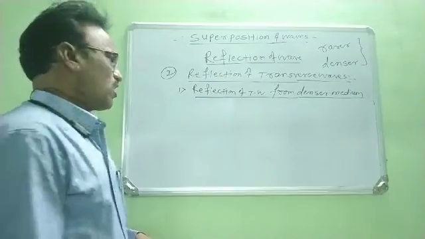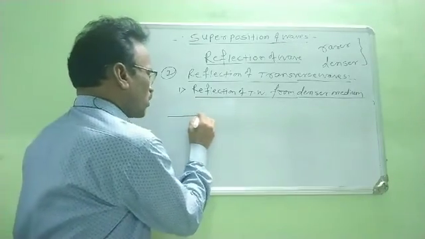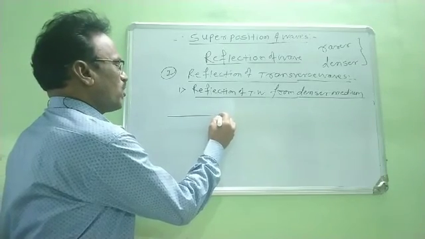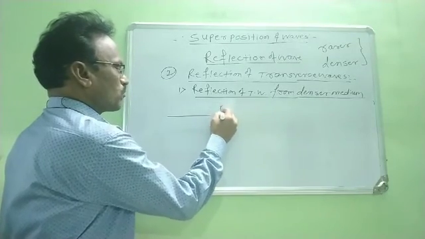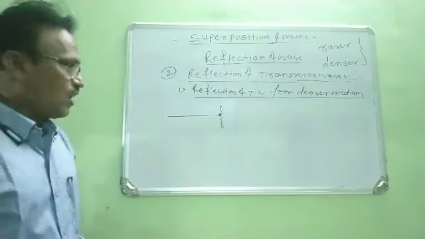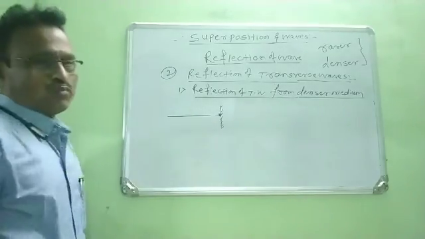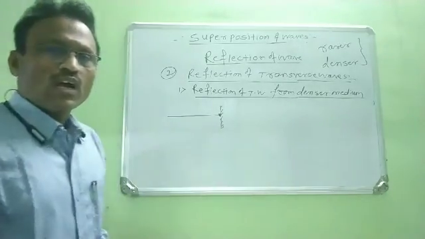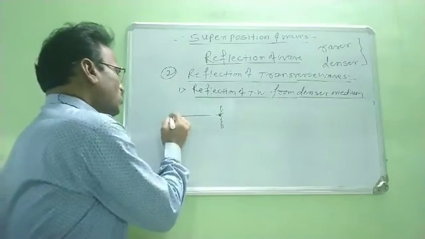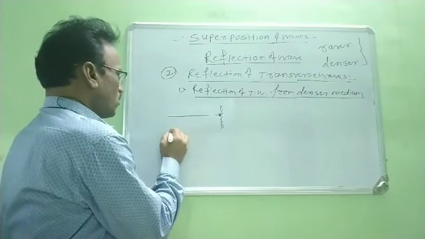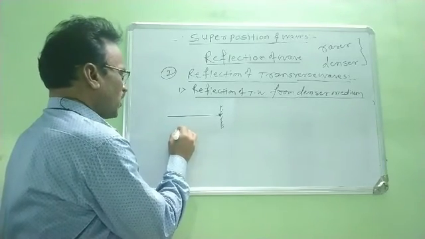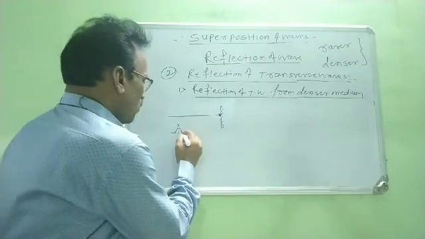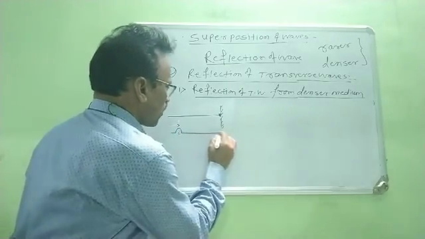Now we consider one long flexible string, and one end of this string is fixed with the help of a rigid support. Now, when the free end of the string is held in your hand and moved up and down, at that time a crest is formed. This crest is formed at the free end, and it travels along the string.